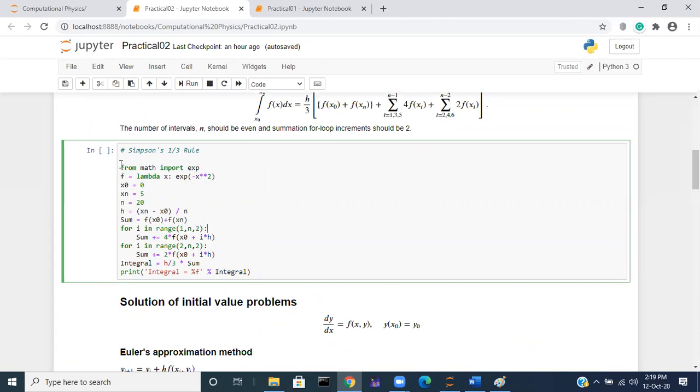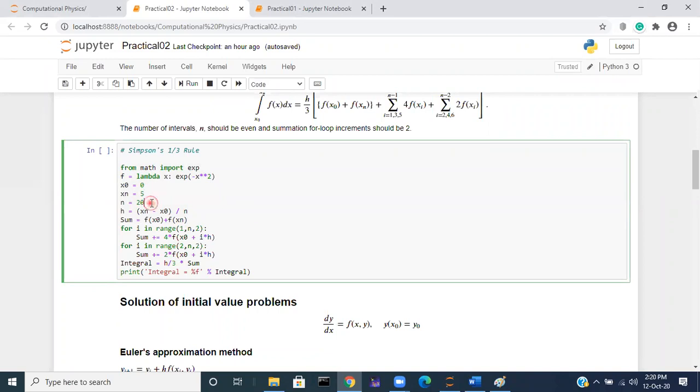Let us look at the example, with the same function. First, from math import the exponential function. f equal to lambda, a lambda function, f of x colon. f is a function which depends on the variable x, and the expression for the function is e to the power minus x square. The lower limit of integration is 0, and the upper limit of integration is 5.